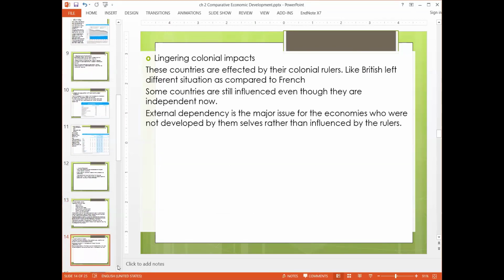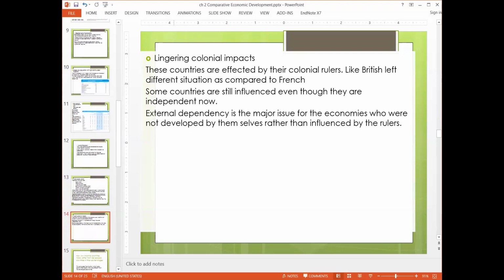And last, I think it is the last one, yes. So last is lingering colonial impacts. The countries which are developing right now have one common thing, that they were ruled by a colonial regime like British, French, Dutch. So these countries are affected by the colonial rulers.